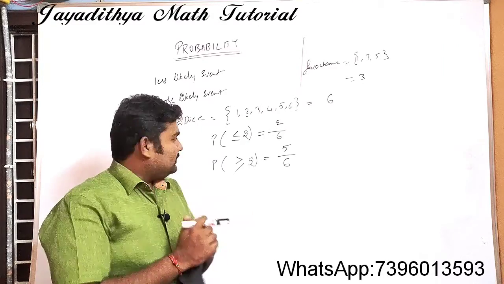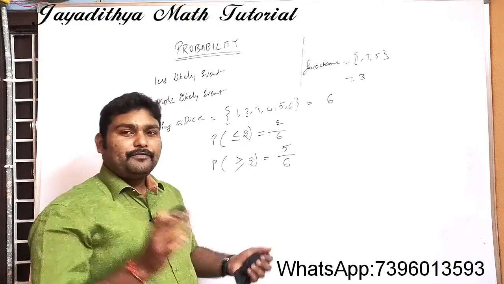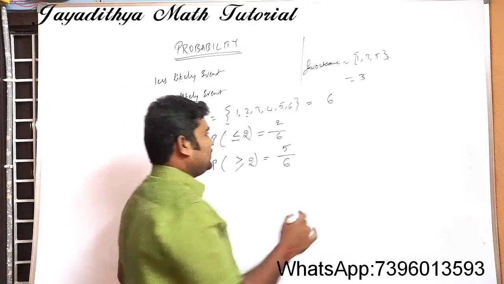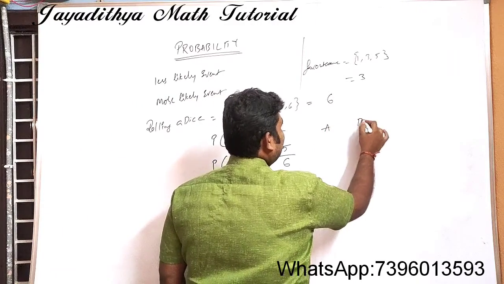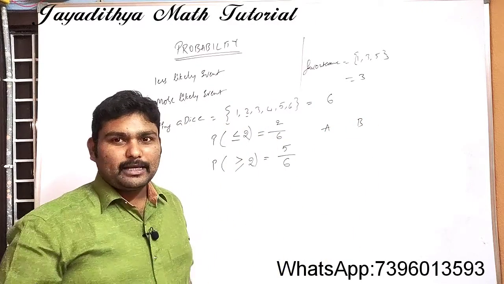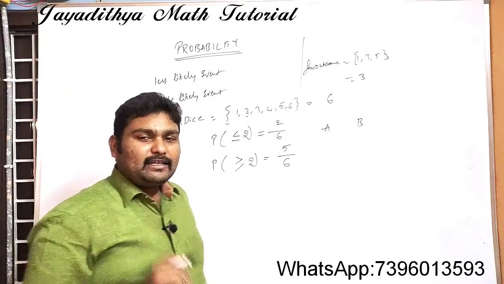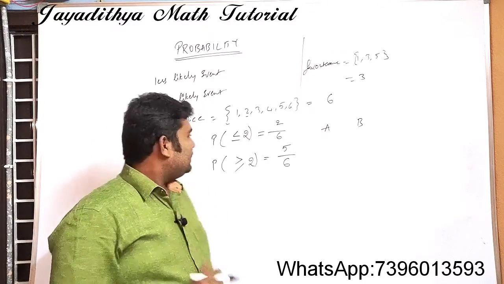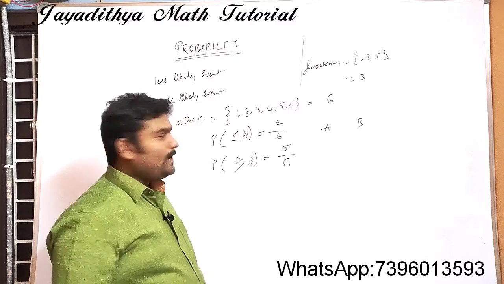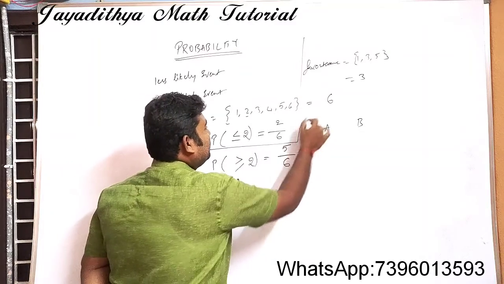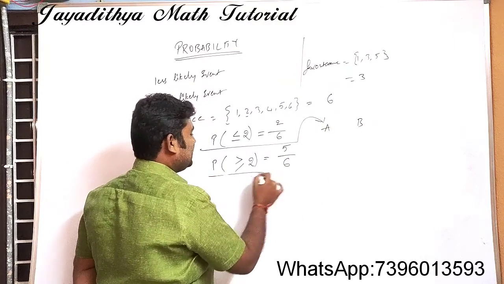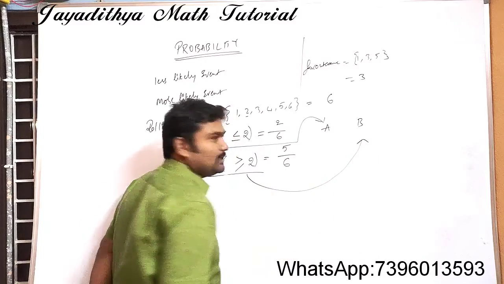Now let us take an example. Suppose two students are playing a game with a dice. Their game has these two conditions: this is the first condition for A to win the match and this is the second condition for B to win the match.